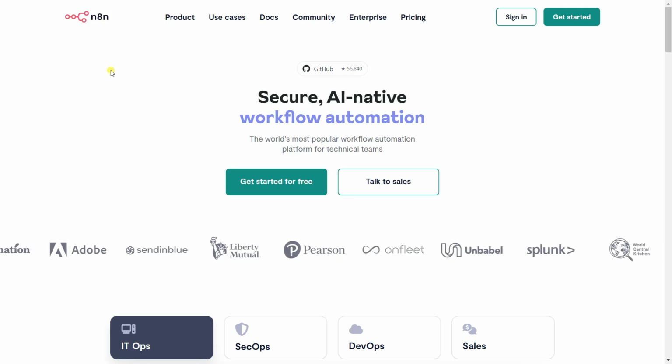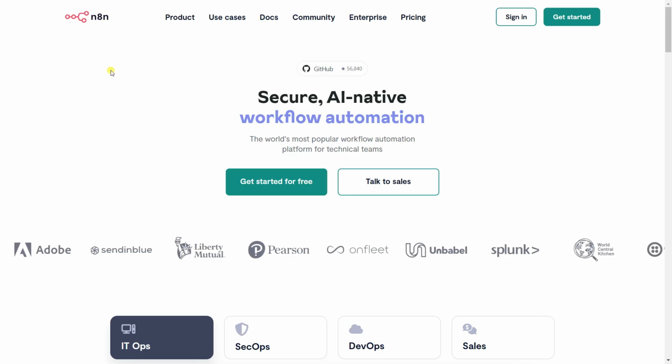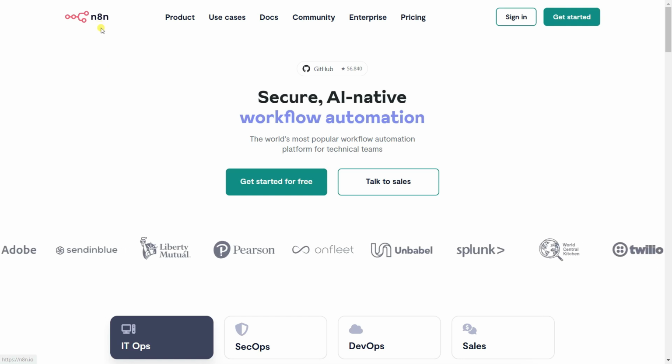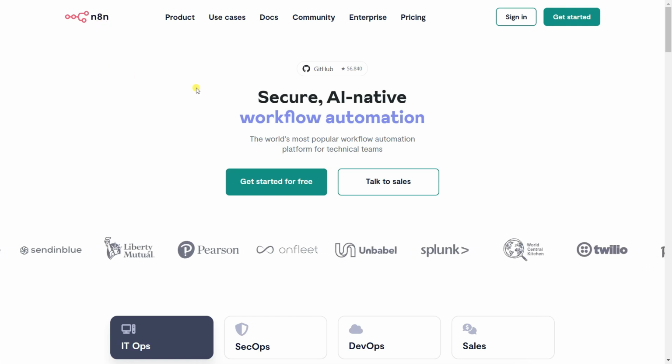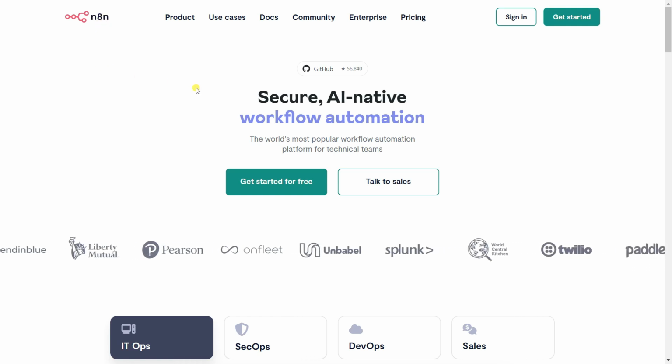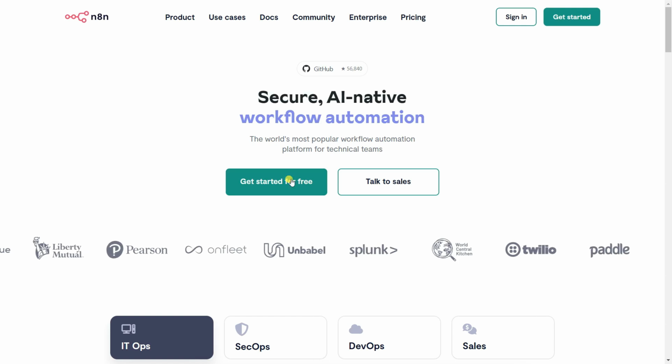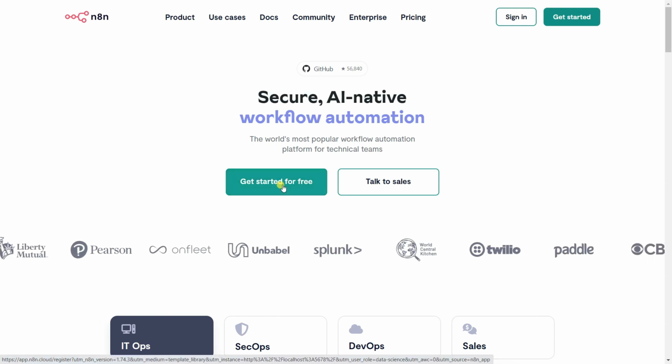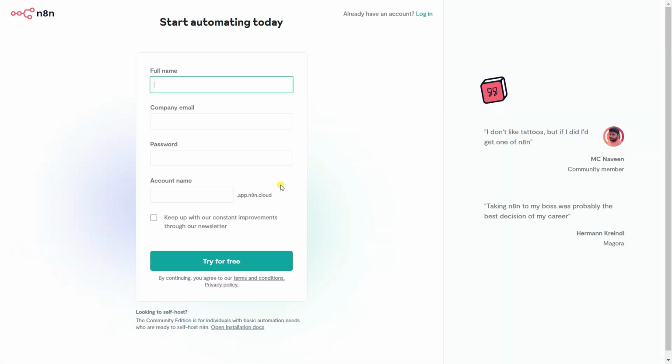For creating the Telegram bot, or you can say a personal assistant, you can use n8n, which is a powerful automation tool. Using this, you can create AI agents. Simply click here to get started for free, give your name and email, and create one account. Then you can access the n8n automation tool.